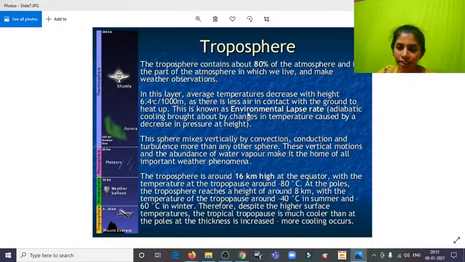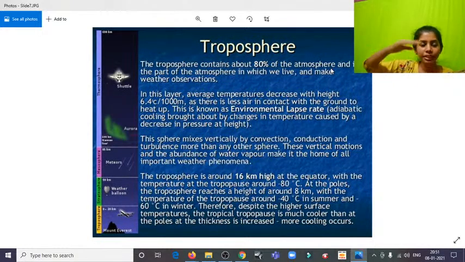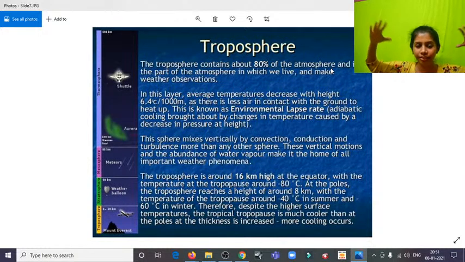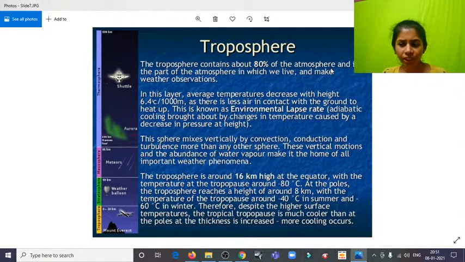The troposphere contains about 80% of the atmosphere. Why? Because of more gravitational pull, and since gravity is pulling everything here, all the denser gases, like oxygen, tend to stay in the first layer itself, that is the troposphere. So the troposphere contains 80% of the atmosphere and is the part of the atmosphere in which we live. Like I said, topography, troposphere, and we make weather observations here.